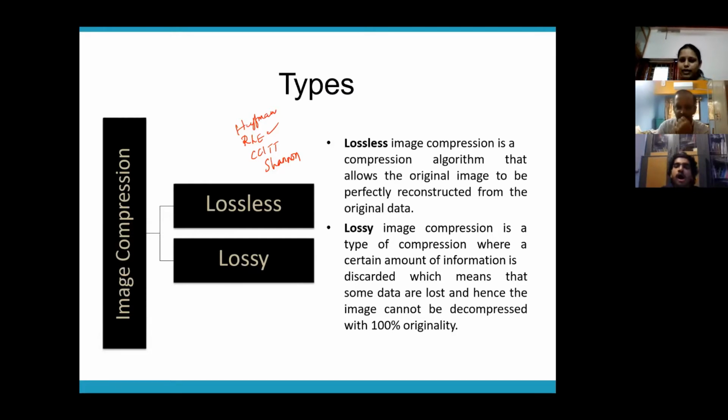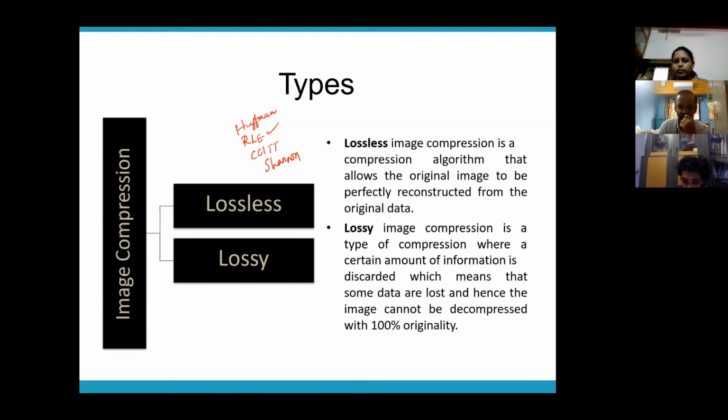What is basically meant by lossless or lossy? Lossless means the quality of the image remains intact. You compress it, and once you decompress it, you get the exact original image. That is lossless. Now, if you are compressing an image and when decompressing you are not able to retrieve the exact original image, then your scheme becomes a lossy one, right?